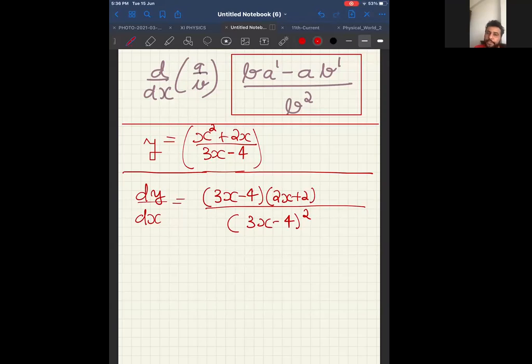Tell me whether you have understood this. It will be 2x plus 2, minus numerator as it is, x square plus 2x, into differentiation of denominator 3x minus 4. Can I say differentiation of 3x minus 4 will be 3 itself? That's it. This is what I wanted to do. Got this much? Yes. Make a note. I leave it on for 30 seconds. Then we go to the next one.